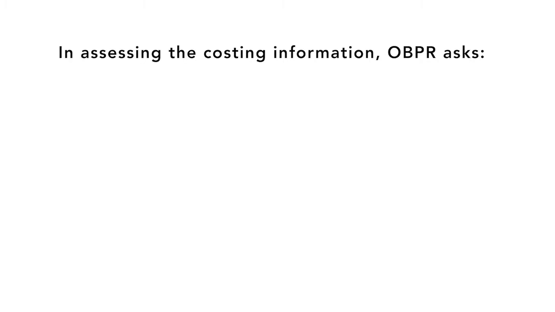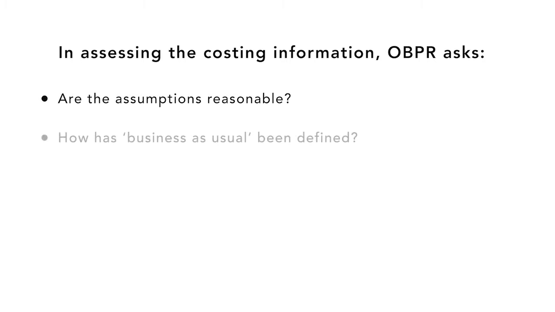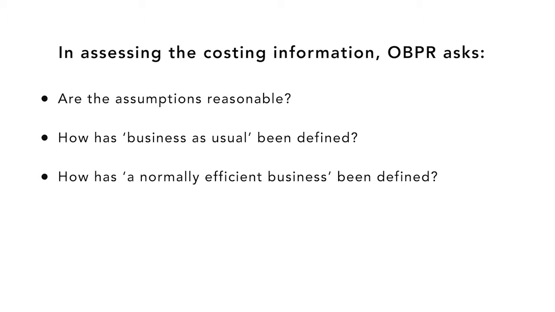OBPR's agreement to the costing information does not constitute support for the policy or an assessment of the adequacy of the RIS. In assessing the costing information, OBPR asks, are the assumptions reasonable? How has business as usual been defined? How has a normally efficient business been defined?